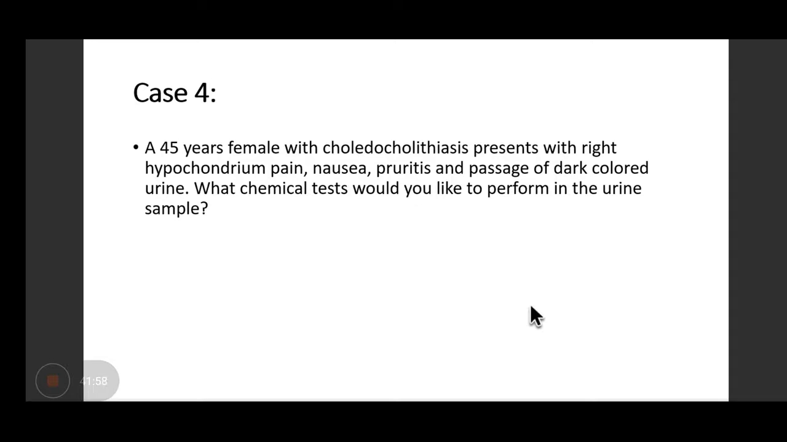Coming on to case 4, a 45 years female with choledocholithiasis presents with right hypochondrial pain, nausea, pruritus, and passage of dark colored urine. So anyone who can tell me what's wrong with this patient? Jaundice, yes. Very good. Obstructive jaundice. So these are all the features of obstructive jaundice. Okay.